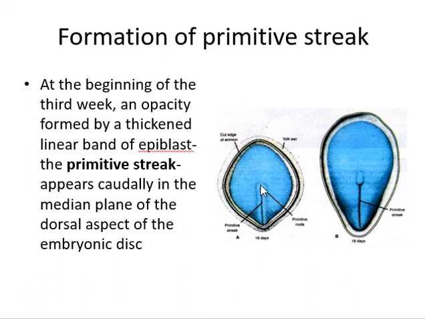These are the first cells which will migrate and pass forward in the median plane. When they reach the tip of the notochord, these are called precordal cells, and in the cephalic direction they pass on each side of the precordal plate. The precordal plate itself forms between the tip of the notochord and the oropharyngeal membrane.